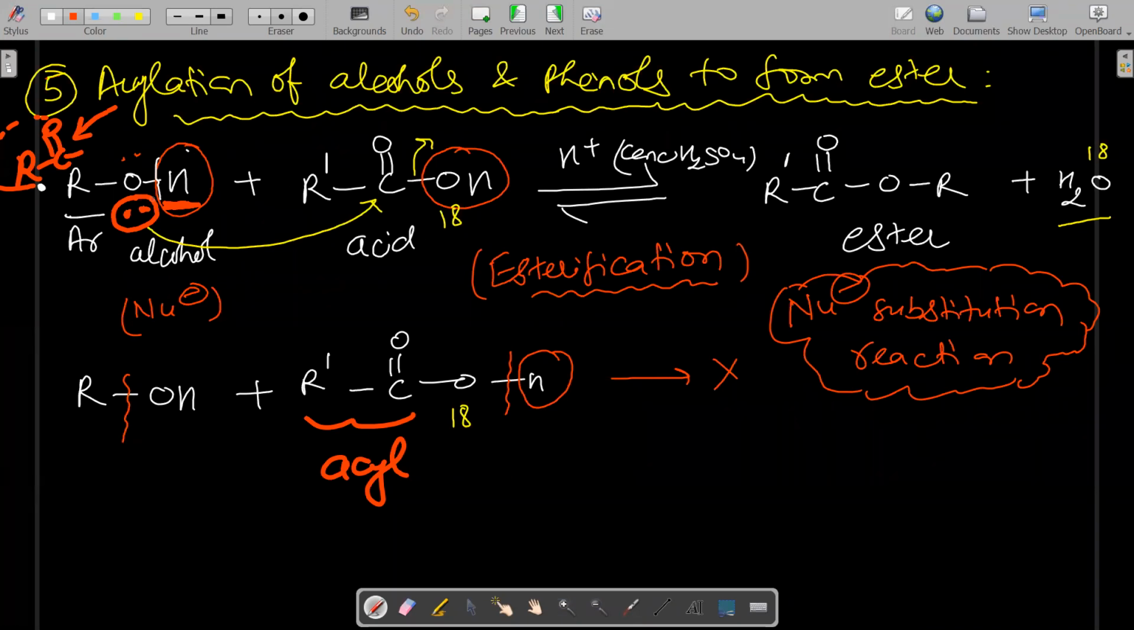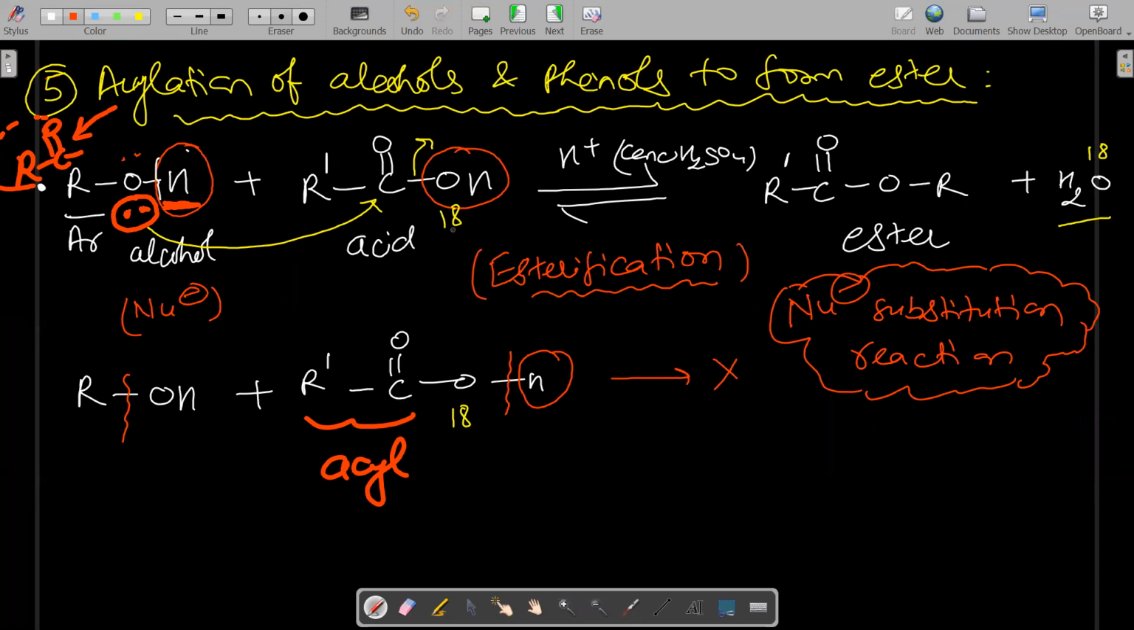It means in this reaction, in the water that is formed, the H plus is coming from the alcohol and the OH minus is coming from the acid. This water formation proves that it is a nucleophilic substitution reaction. How can we prove that the oxygen in this water is part of the acid and not part of the alcohol? Only this can prove that the cleavage occurs from the OH side and OH side.